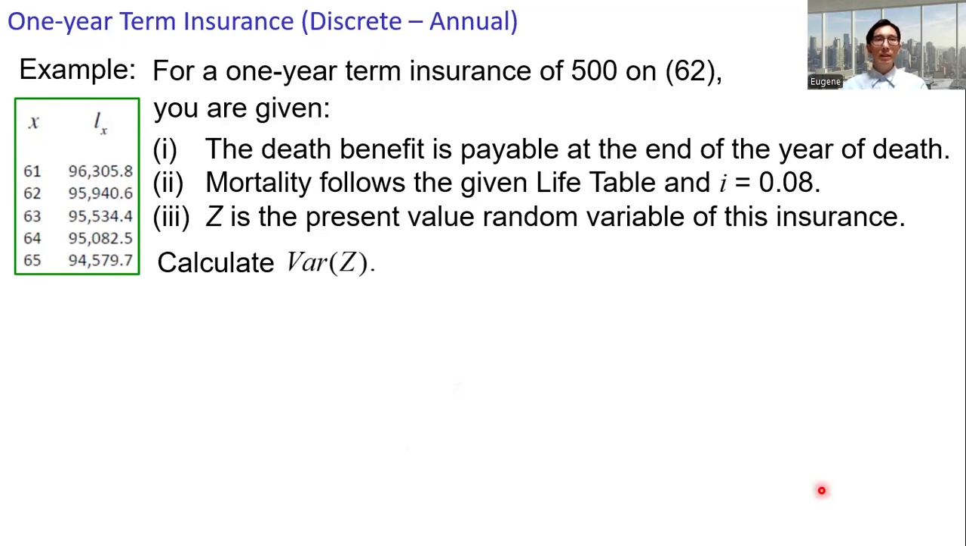Okay, so let's take a look at another example. For a 1-year term insurance of 500, the death benefit is 500, issued to an individual at age 62. You're given that the death benefit is payable at the end of the year of death. Mortality follows the given life table on the left-hand side. The interest rate i equals 0.08. Z is the present value random variable for this insurance. Calculate the variance of Z.